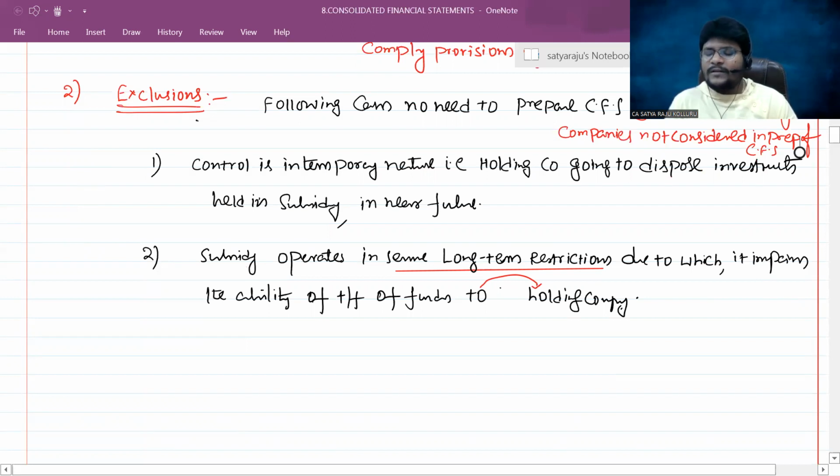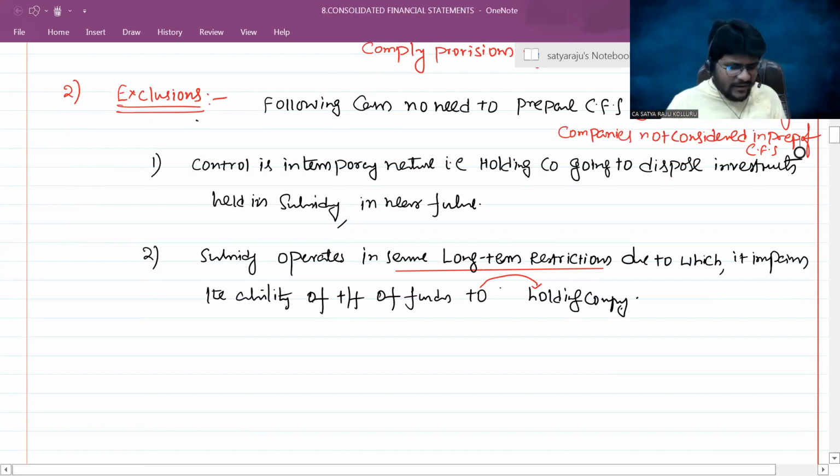And if the subsidiary operates under severe long-term restrictions which impair its ability to transfer funds to the holding company, that means maybe the subsidiary company is in the process of liquidation. At that point of time, the controlling power is missing for the holding company. That's why we may not consider such a subsidiary company in the preparation of CFS. Hope you got it right.